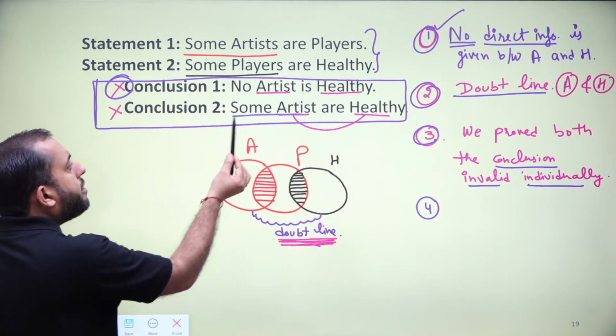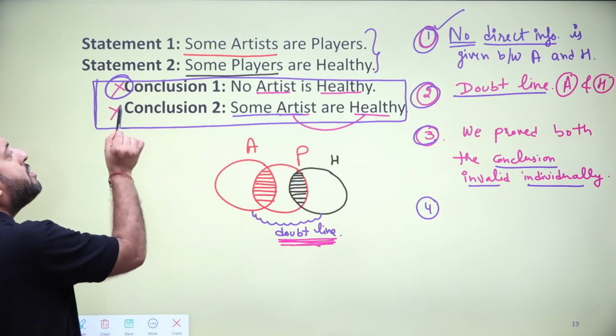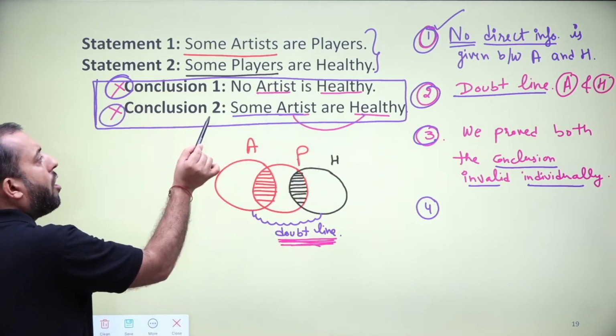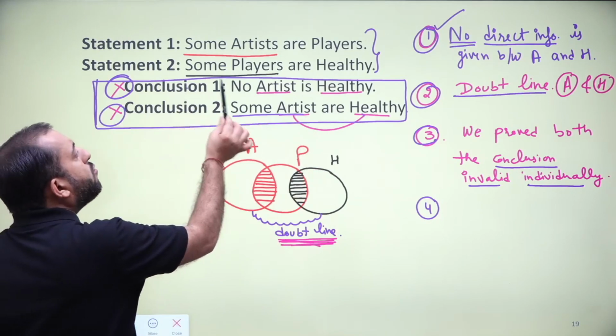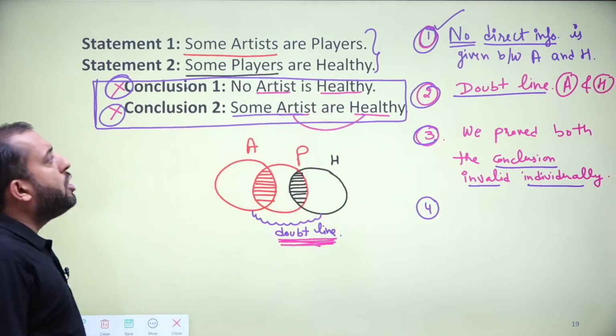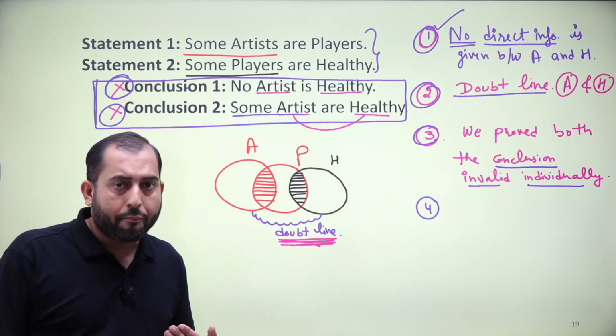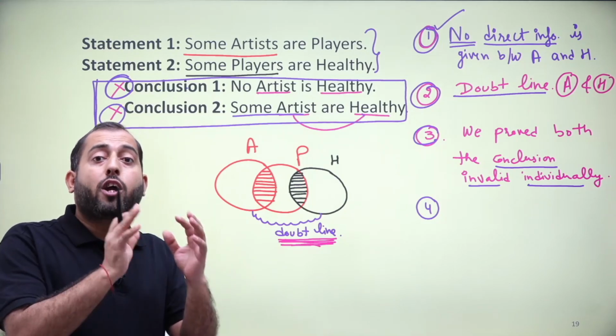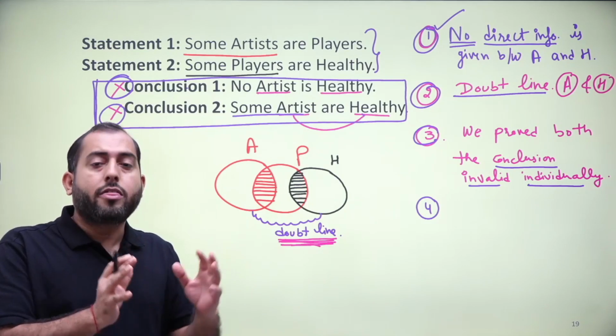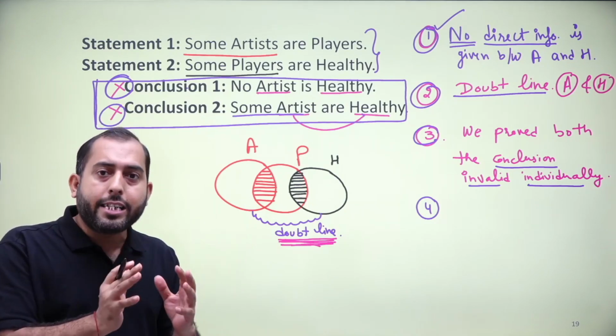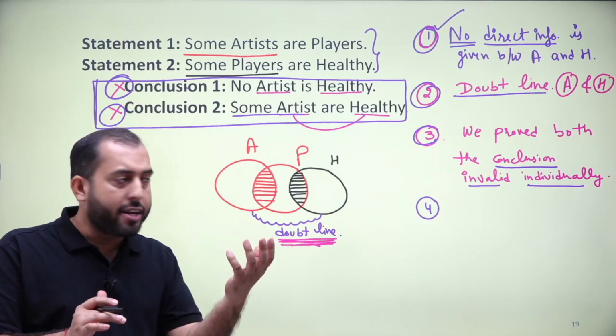Or if you say some artists are healthy is wrong, okay, then conclusion 1, no artist is healthy, should be right automatically. Now these are complementary conclusions. The conclusions which contradict each other are called complementary conclusions.